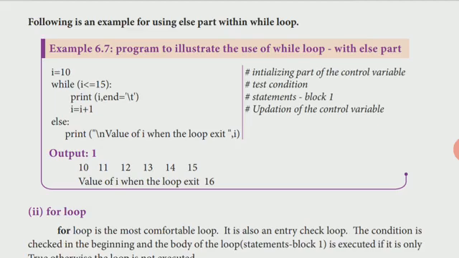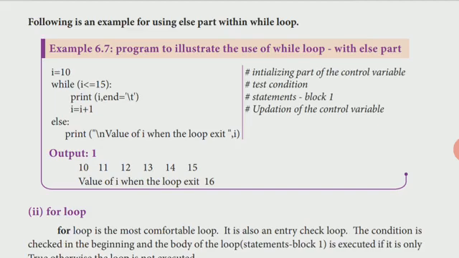So even if this condition becomes false, the loop will be executed one time. After the increment, we'll see from 14. For example, the number is 14. So 14 is less than 15, then it will print. Again it will do the increment, so I becomes 15 here. Then 15 is less than or equal to 15 only.